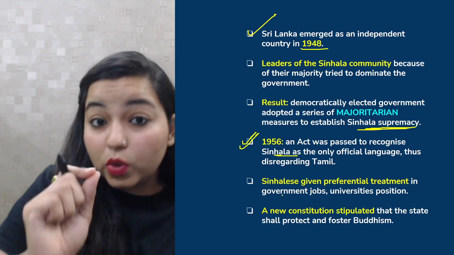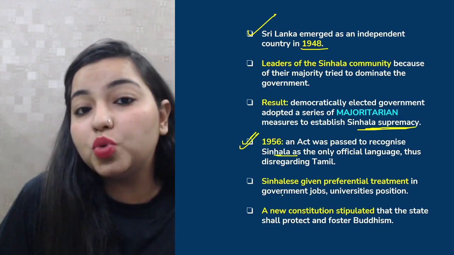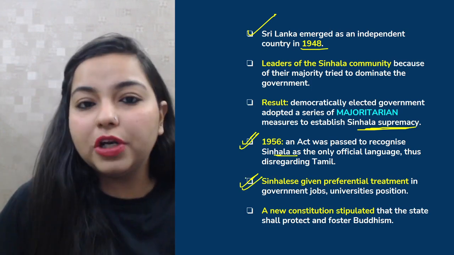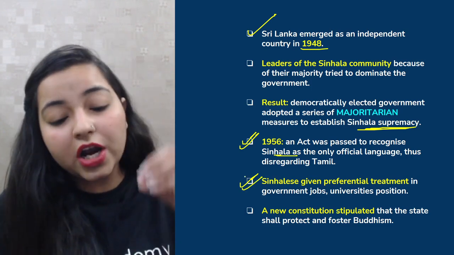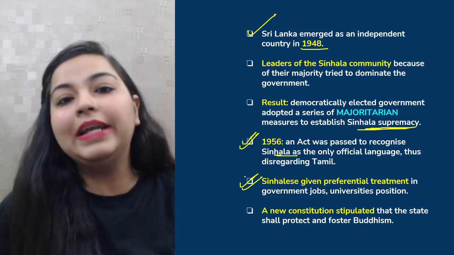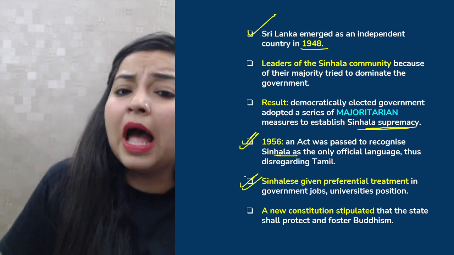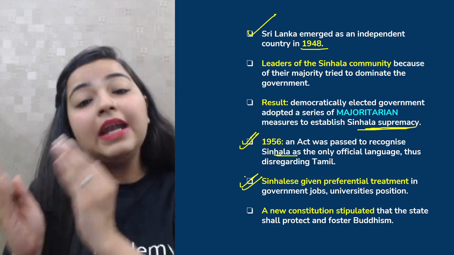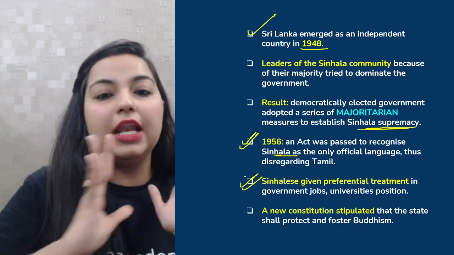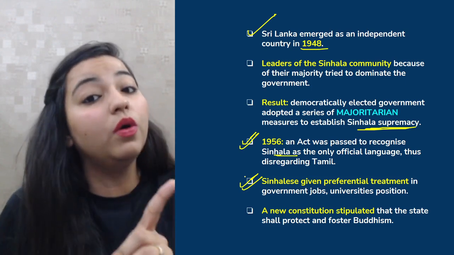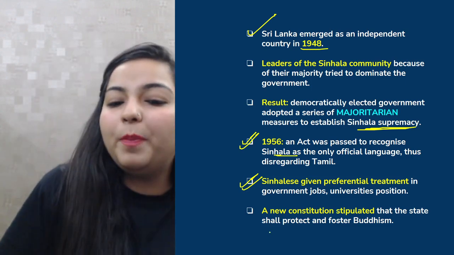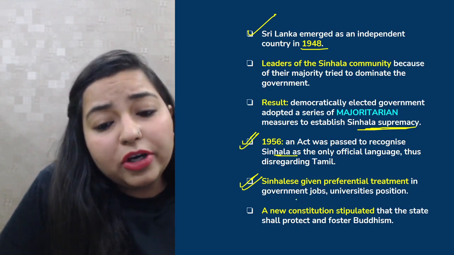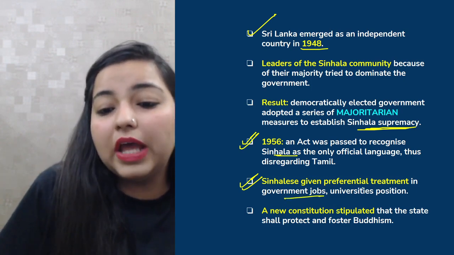And moreover, this was not it. There were many other things which accompanied this. The Sinhalese were always given preferential treatment. Always, always. They were preferred over the Tamils any day. Meaning, even if the Tamil people were more deserving, Tamils would be rejected and the positions would be given to the Sinhala speaking people. But that's not good, right? That's injustice. So basically, Sinhalese were given all the preferential treatment, all the government jobs were given to them, university positions were given to them,